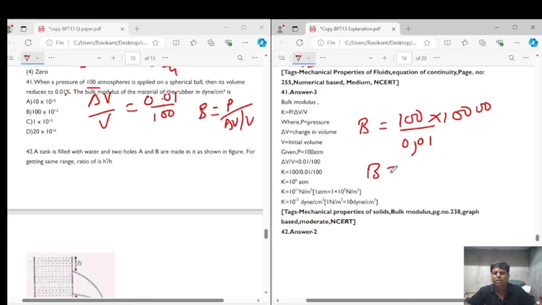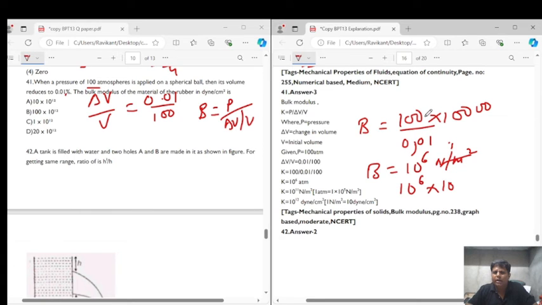So bulk modulus will be equal to 10 to the power of 6 Newton per meter square, or 10 to the power of 6 Pascal, right? Now we need the answer in dyne per centimeter square. So 10 to the power of 6 into 10, right?